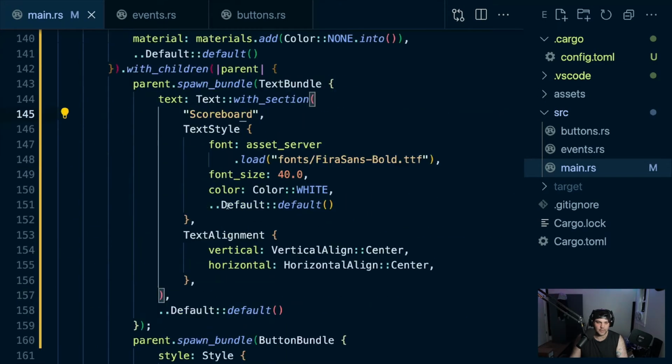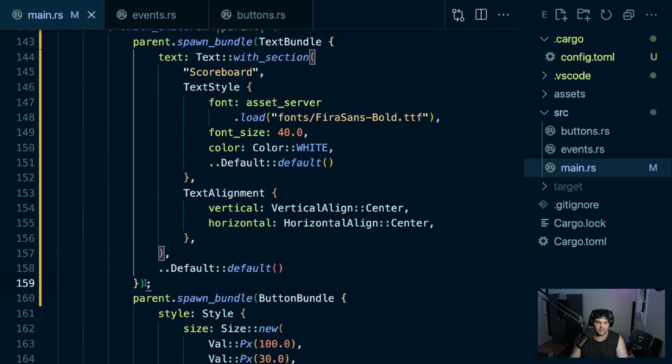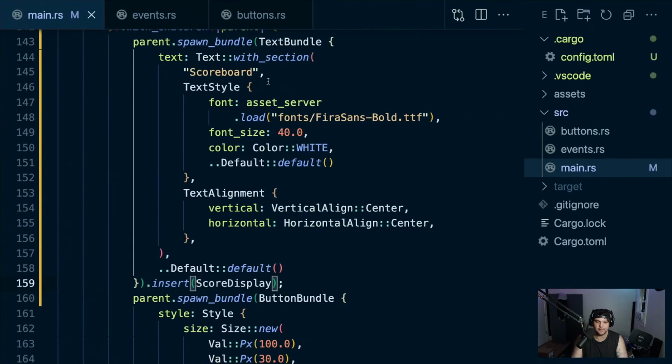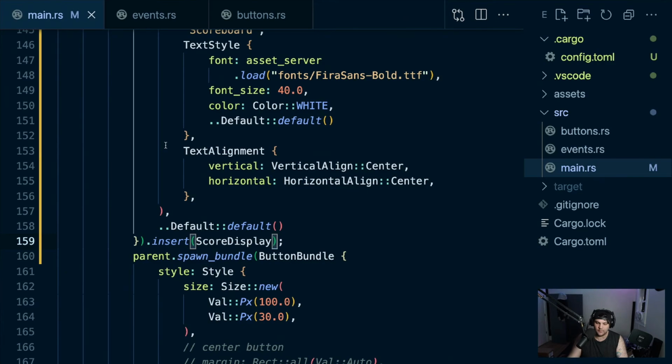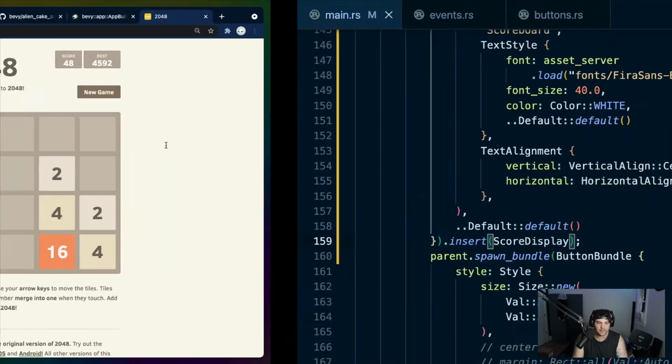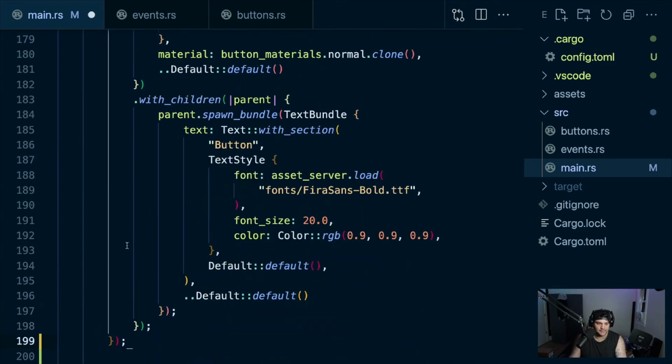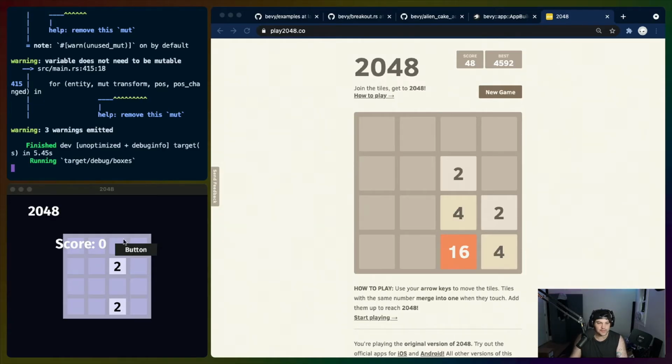So here's our scoreboard, the text bundle, text with section, spawn bundle, dot insert score. What did I call it? Score display? Expected unit found entity commands. So I don't have a semicolon somewhere. Where is that? That is on 199. So this, where does this go to? Yes, that. Okay, so we've got a little score thing here.